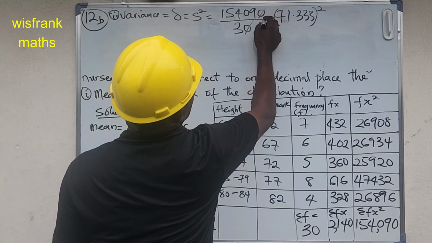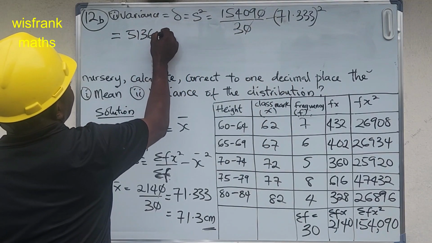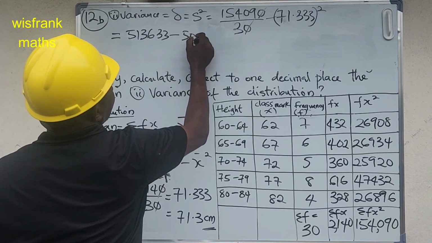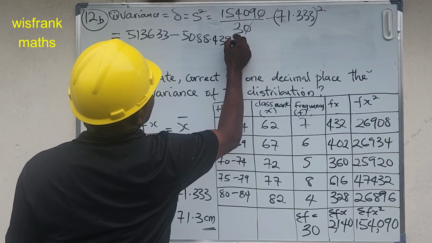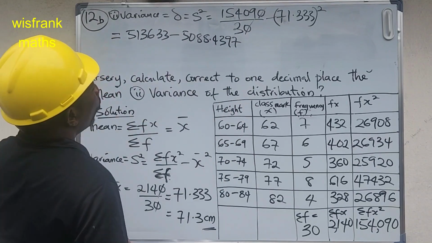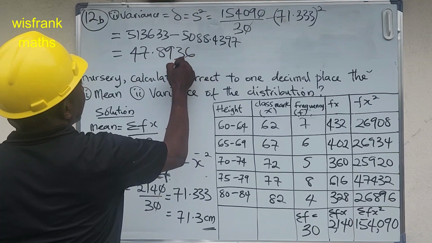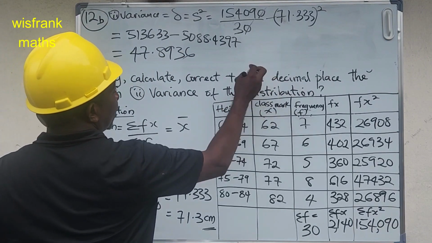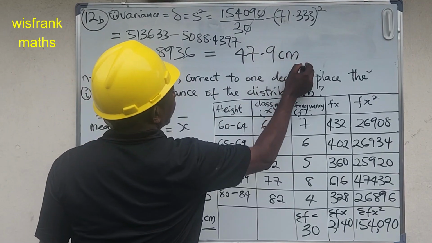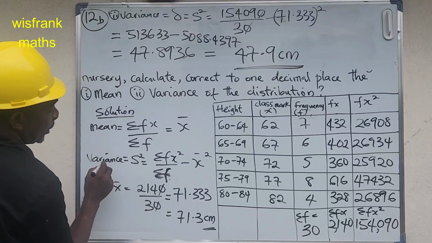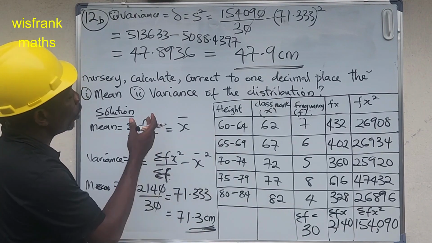This will cancel this, and we are now left with 5136.33 minus 71.333 squared, which is 5088.44. When we subtract this, we are going to get 47.8936. The question says correct to one decimal place. This is the same thing as 47.9 cm. So this is the variance, and this is our mean. That is the solution to the mean and the variance for the question that was given.